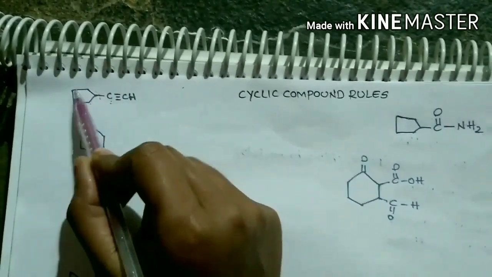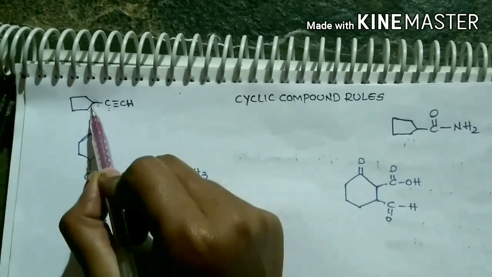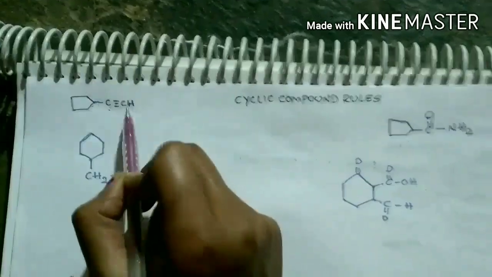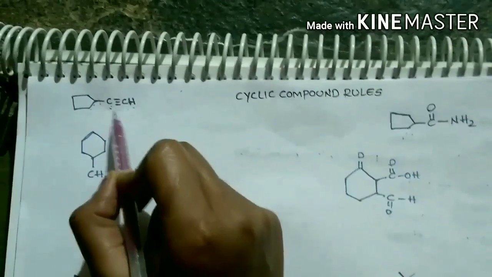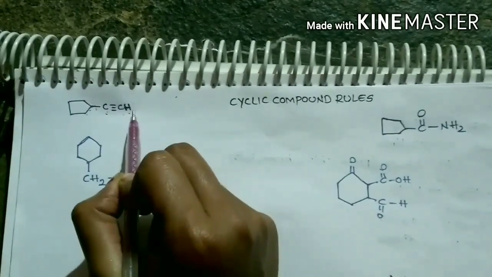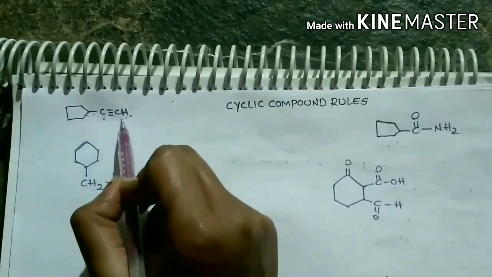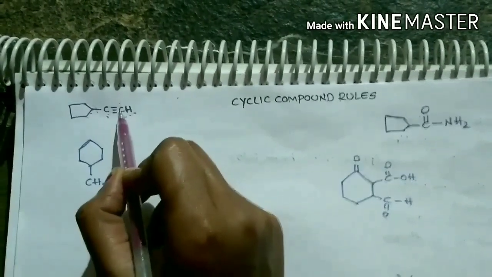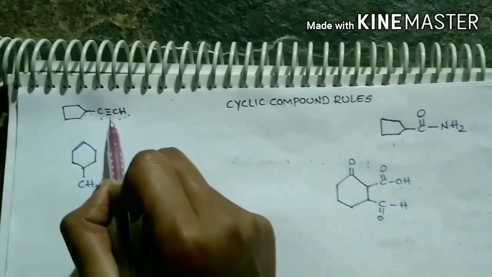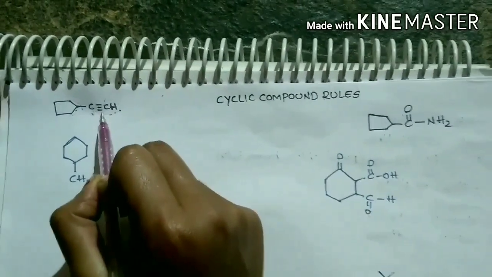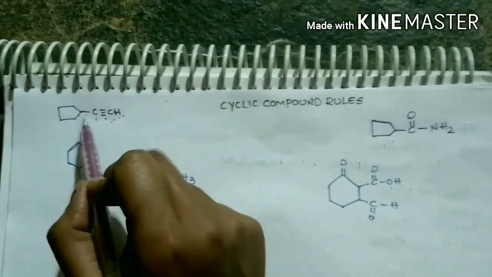So the cyclic carbon can be treated as the main chain and this is the substituent. This is named as ethynyl, as it has 2 carbons with a triple bond. So this compound can be named as ethynyl cyclopentane.